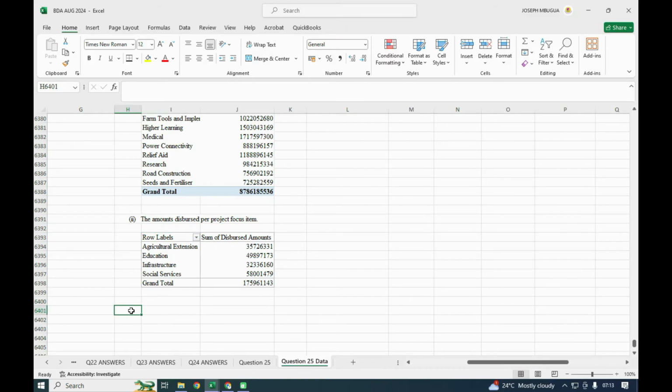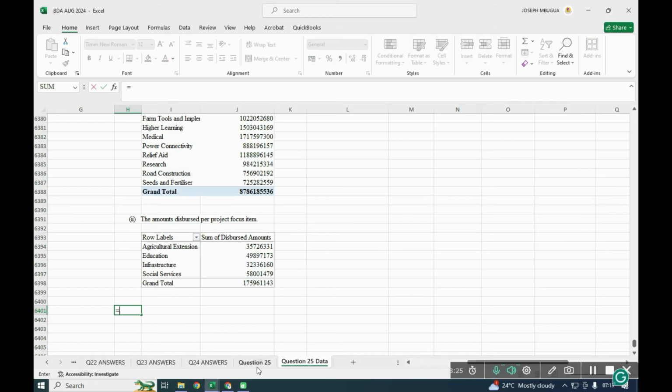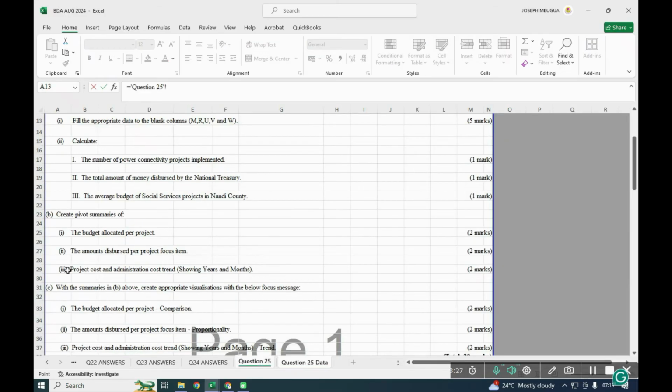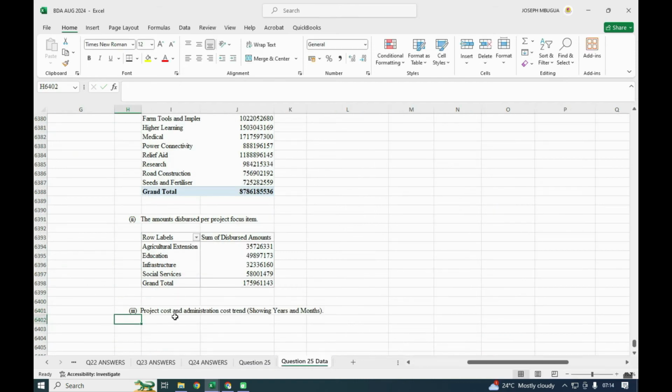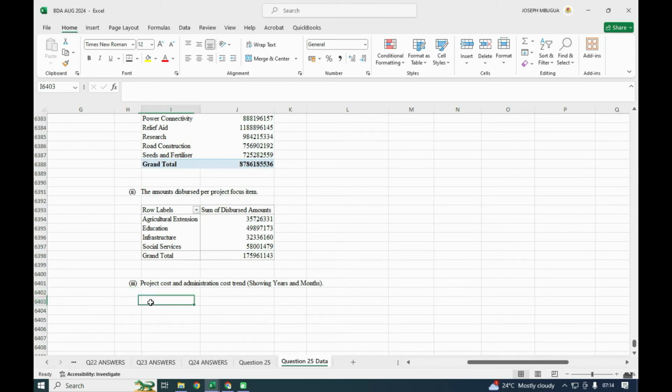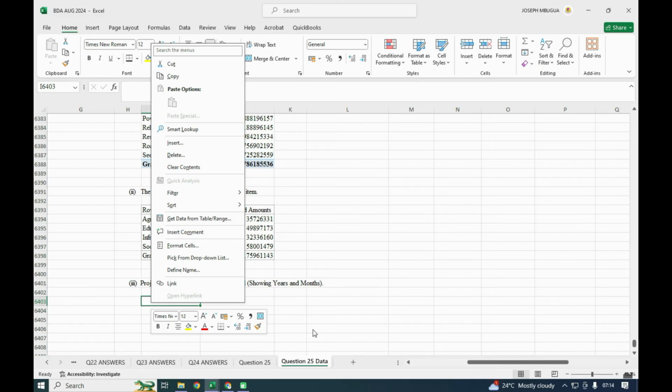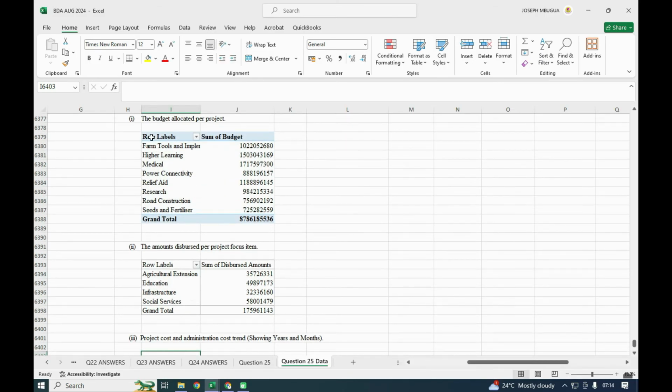And number 3, the project cost and administrative cost, show the years and the months. For this one again, I will paste the original one that we had.